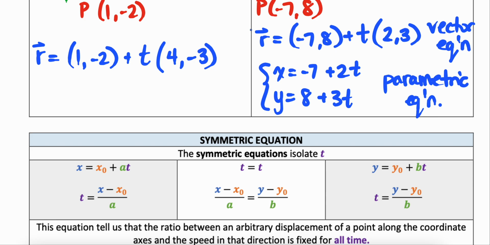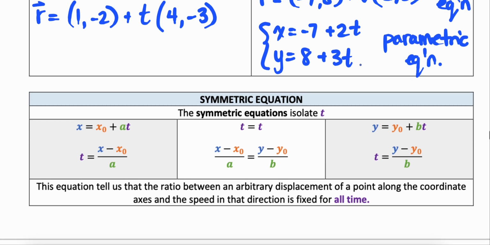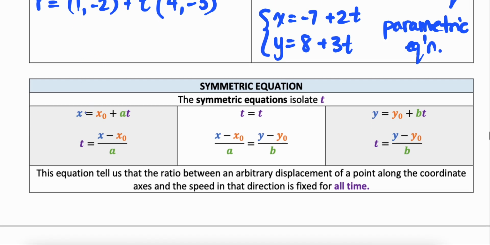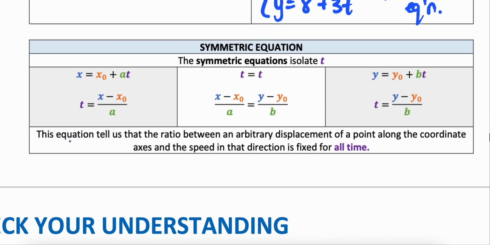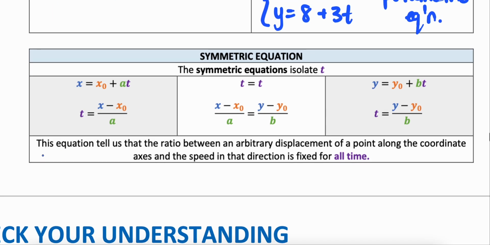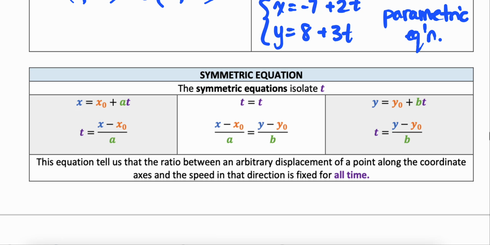If I have equations in parametric form, another representation that you might see would be a symmetric equation of a line. And that's when we isolate for t. So if I was looking at negative 7 plus 2t and 8 plus 3t, I would go ahead and isolate for t for my x component.